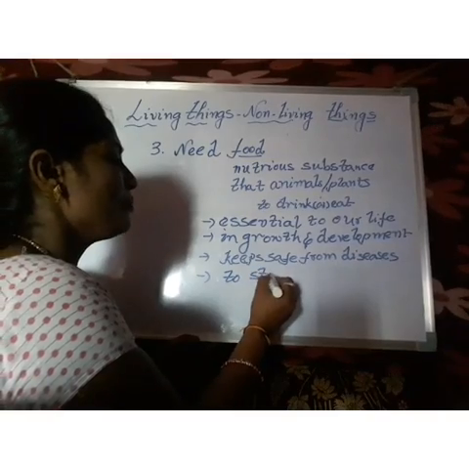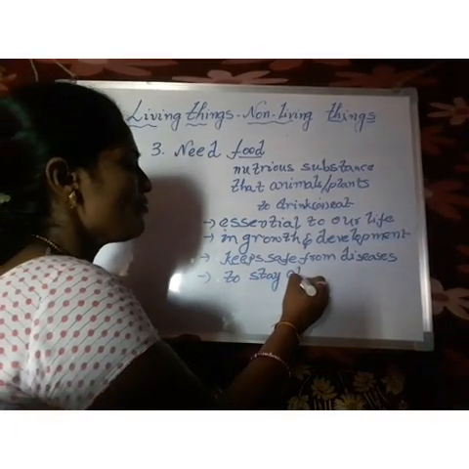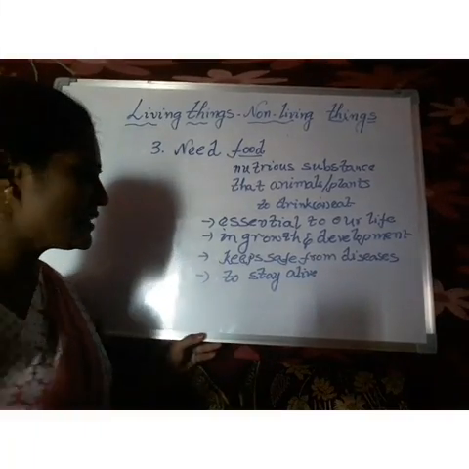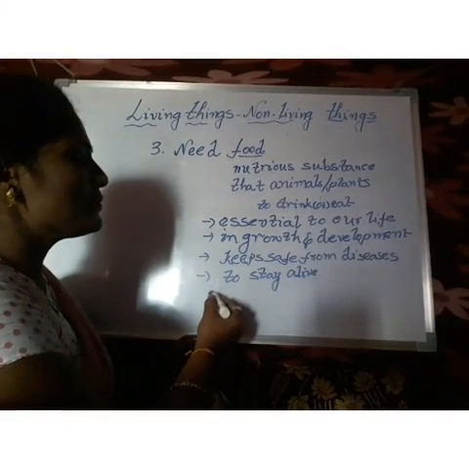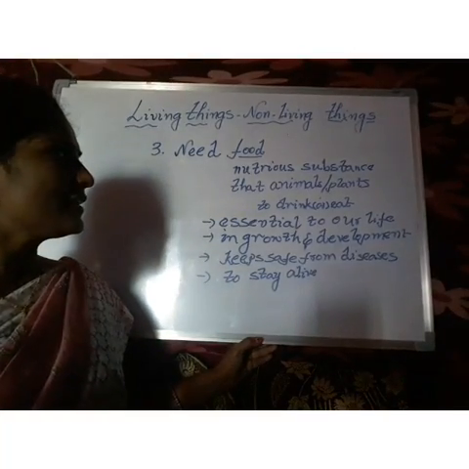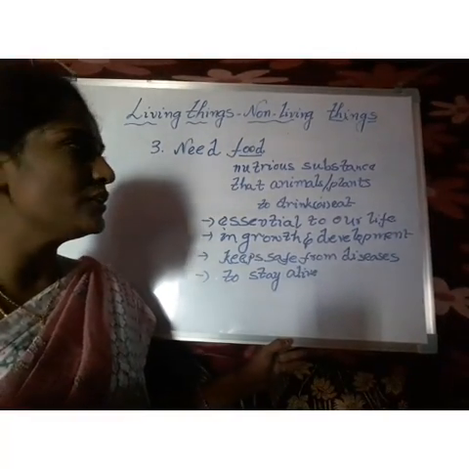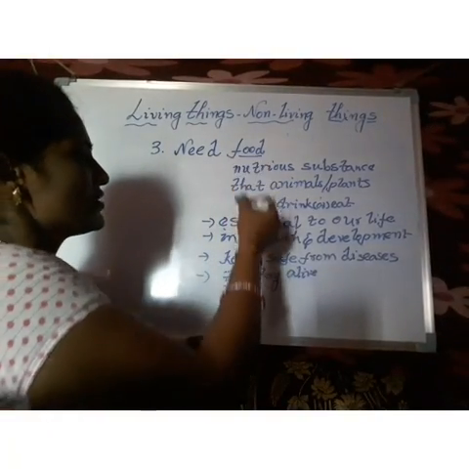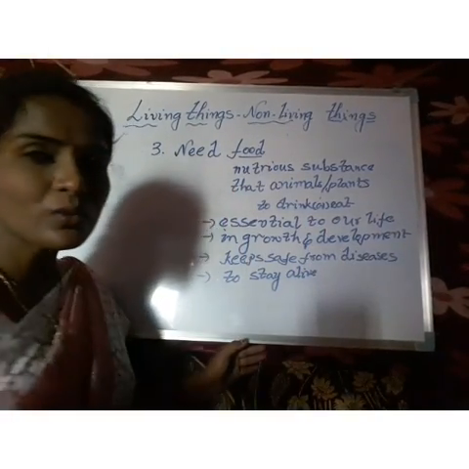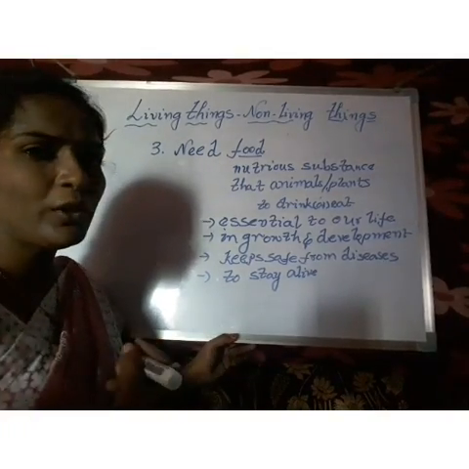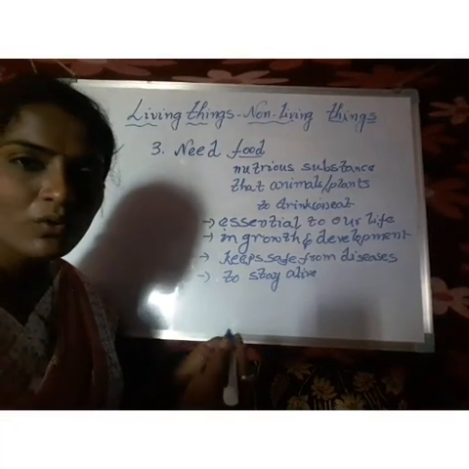See how much importance food has. First of all, you have to know the importance of food. What is the importance of food, children? Food is essential to our life and it is a basic need of human life. Not only humans, all animals also want food.